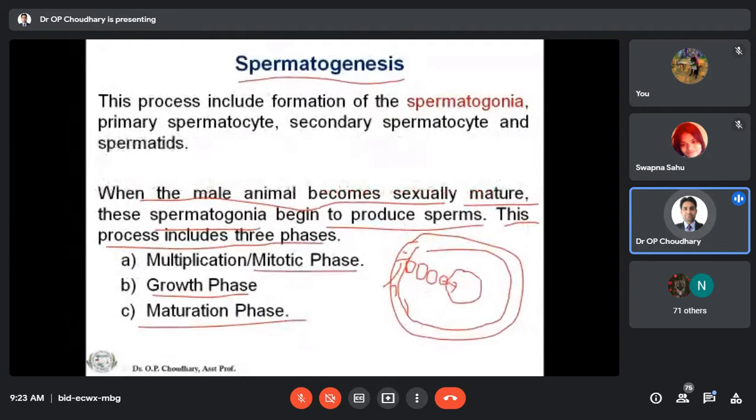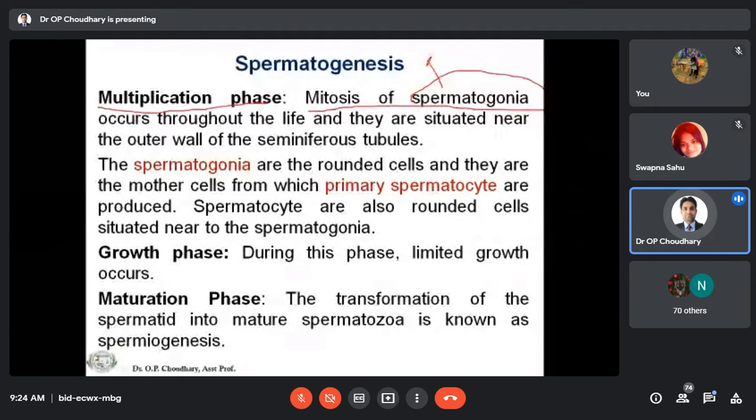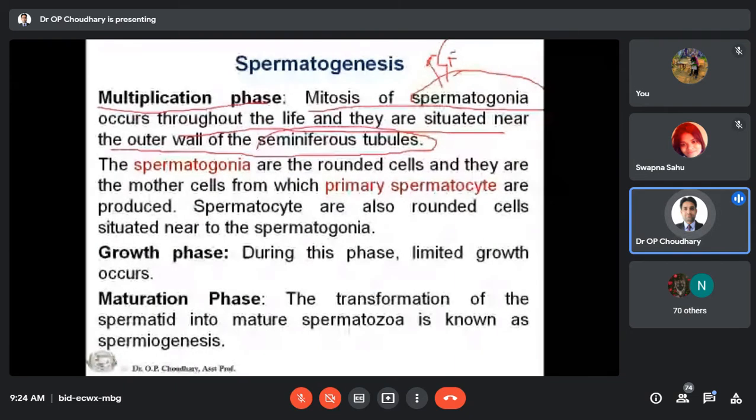Then the first stage is the multiplication phase. In the multiplication phase, there is mitosis of the spermatogonia. This spermatogonia comes from the germinal epithelium. This is very, very important. The mitosis of the spermatogonia occurs throughout life, and they are situated near the outer wall of the seminiferous tubule. I already told you that over the basement membrane there will be germinal epithelium, and this germinal epithelium will give rise to the spermatogonia.